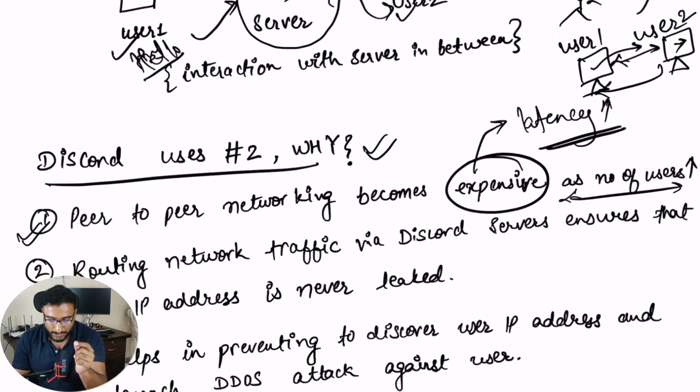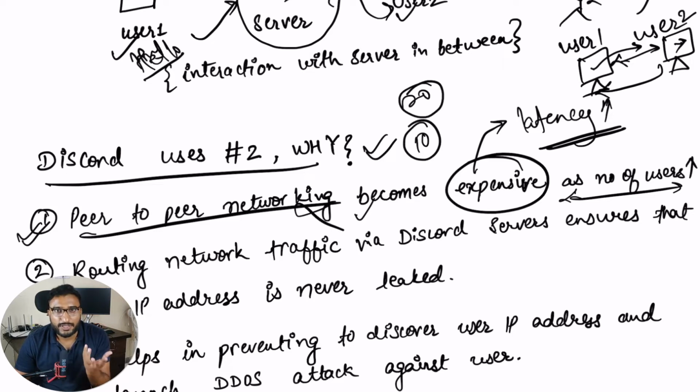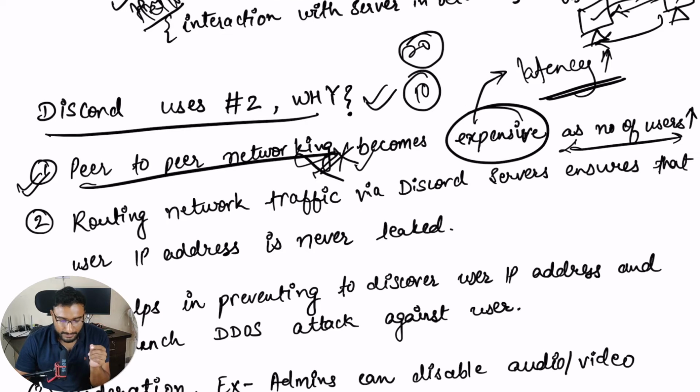And how can you do that? It's not possible via peer-to-peer communication. It becomes kind of impossible. You can do it obviously, but it's not that scalable, and we are looking here at millions of users. Peer-to-peer communication can work probably for 10 users, 20 users, to a good extent with very low latency, right? But if we are scaling beyond that, then this becomes a bottleneck. So it's the main reason.